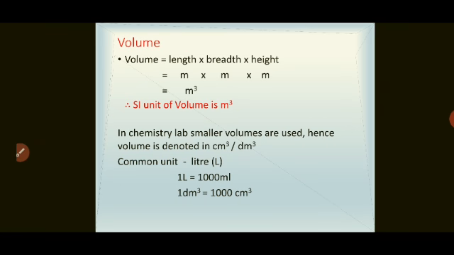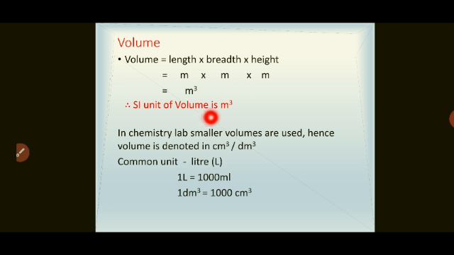Now how to calculate the volume? Volume is nothing but what? Length into breadth into height. So all these are measured in terms of meter. So meter into meter into meter is nothing but meter cube. So what is the SI unit of volume? It is meter cube. Okay. So this is how, by using the basic fundamental quantities, we can derive the other quantities, and these quantities are called derived quantities or derived units. For example, volume or density, etc.